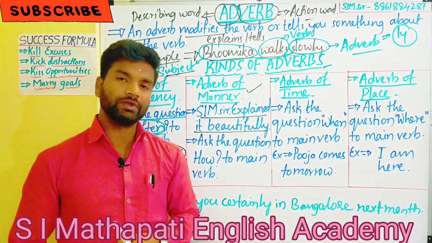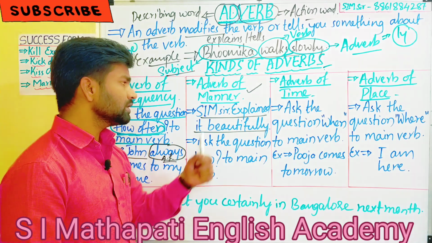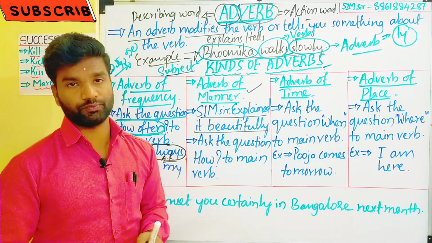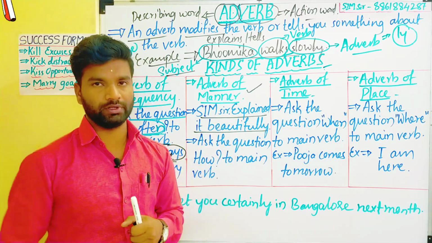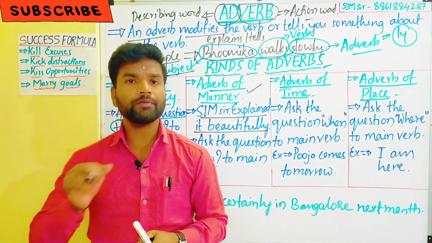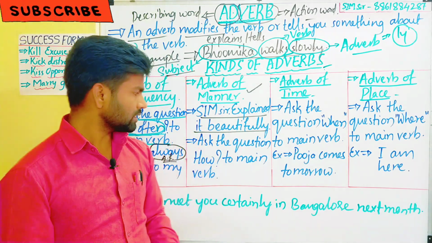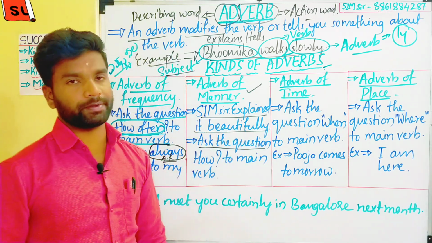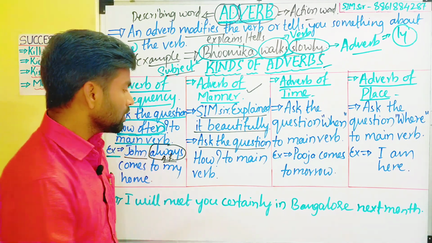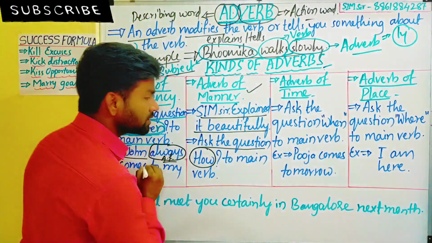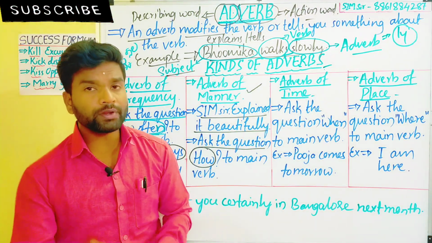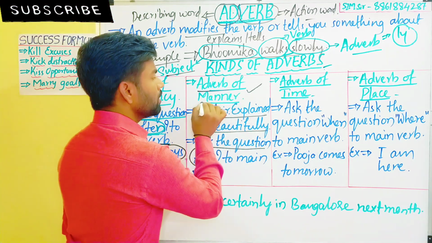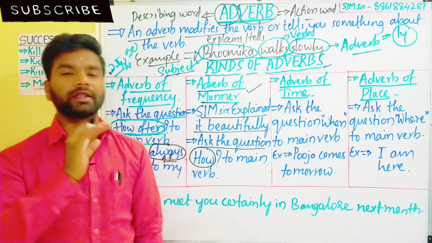Simsar explained it beautifully. In this sentence, Simsar is a noun and explained is a verb. It is a pronoun, called the object, and beautifully. How should we find this adverb of manner? Okay, let's see how to ask the question. Here we have to ask a question. What kind of question? How can we ask that question? We ask how, and what we get as the answer is called the adverb of manner, my dear students and my dear friends.